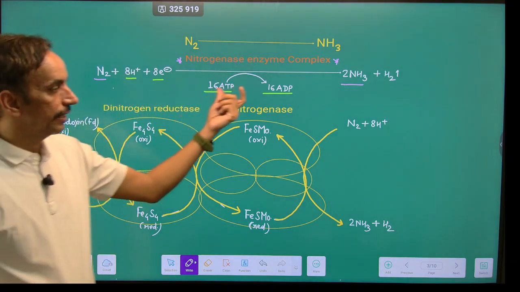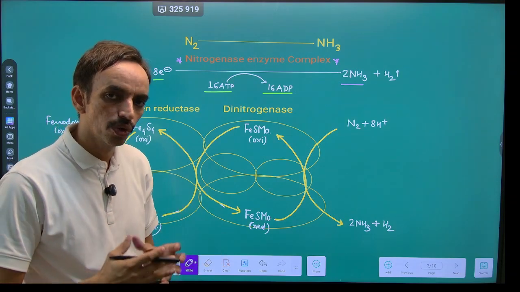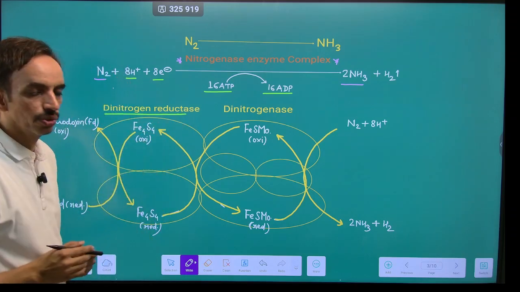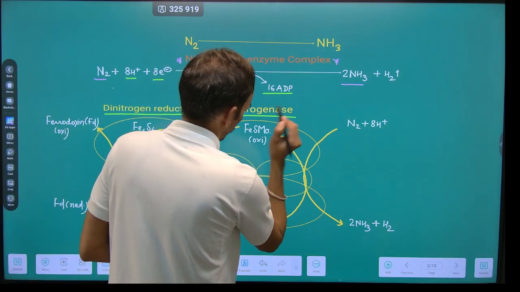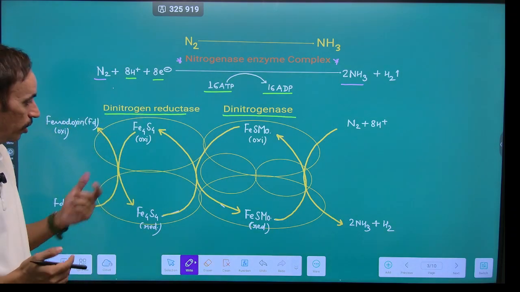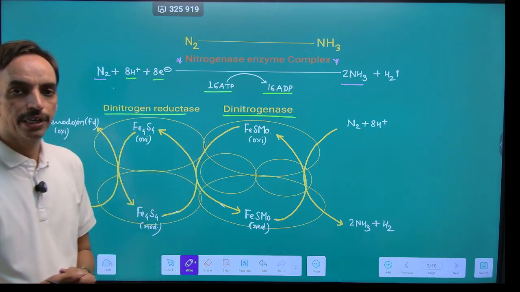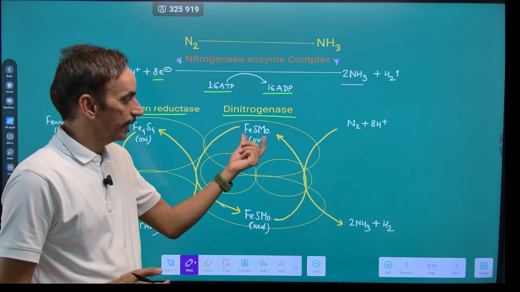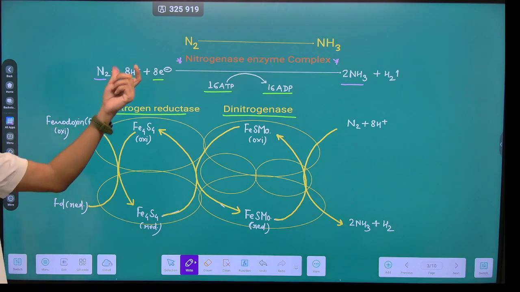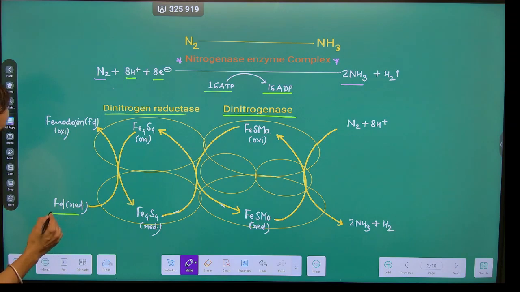Now this nitrogenase enzyme complex is made up of two complexes. One is known as the dinitrogen reductase complex, while the other is known as the dinitrogenase complex. The dinitrogen reductase complex is made up of two subunits and is also known as the Fe4S4 complex, while the dinitrogenase is made up of four subunits and is also known as the FeSMo complex. During the reaction catalyzed by the nitrogenase enzyme complex, the electron donor is ferredoxin.